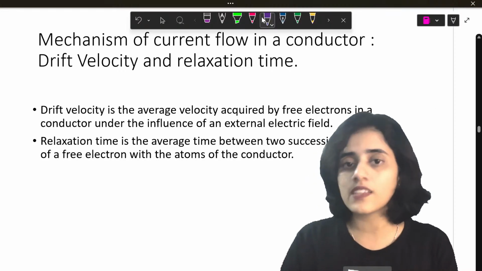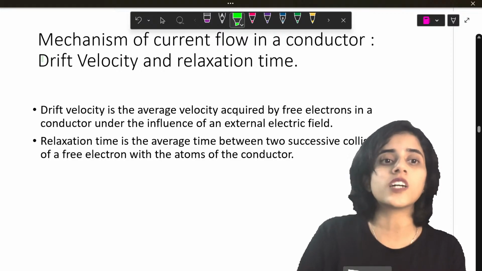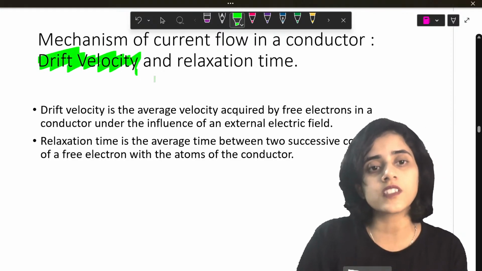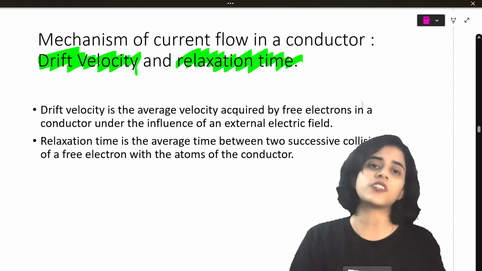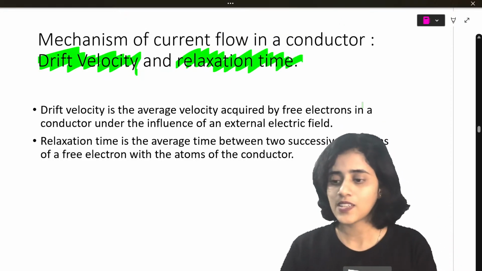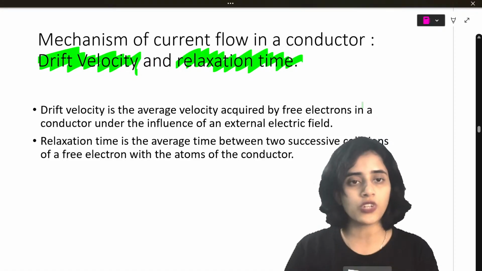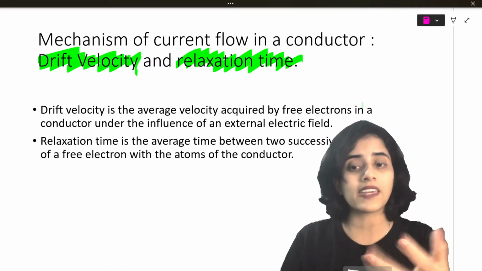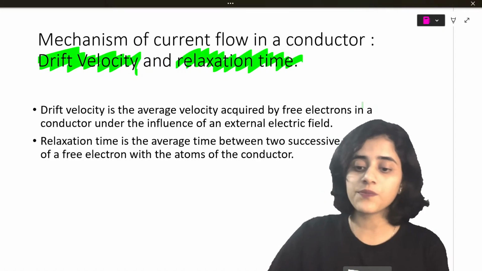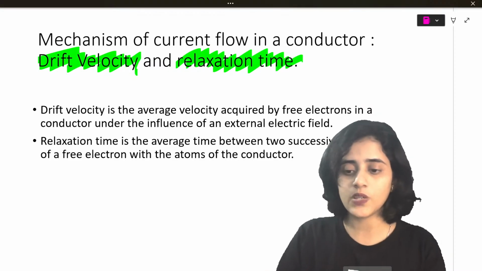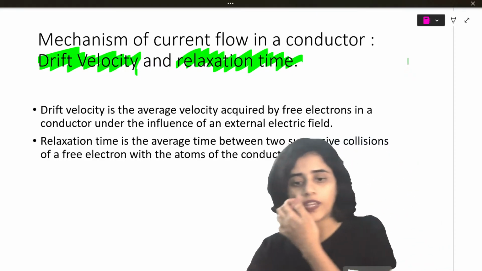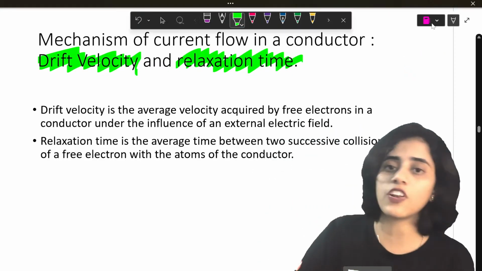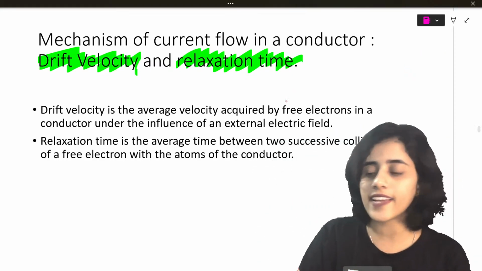When we learn this, we will learn two new terms: drift velocity and relaxation time. Okay, let's look at drift velocity and relaxation time.